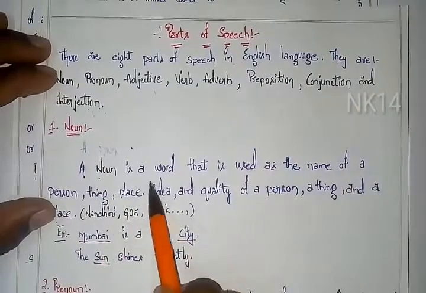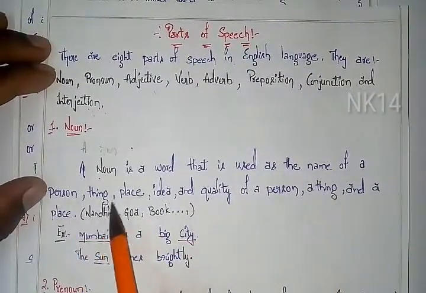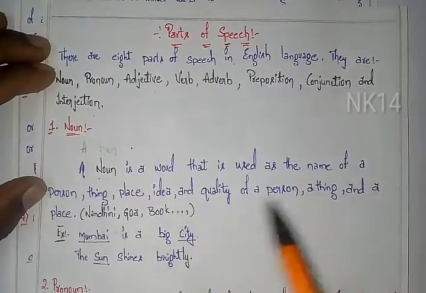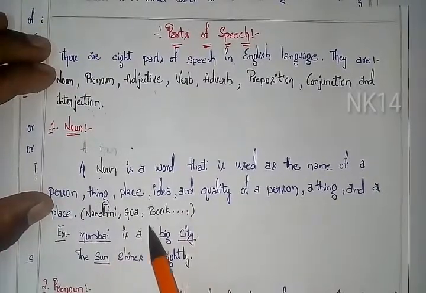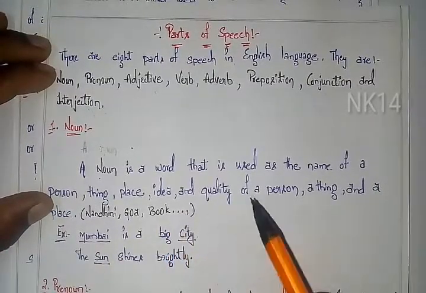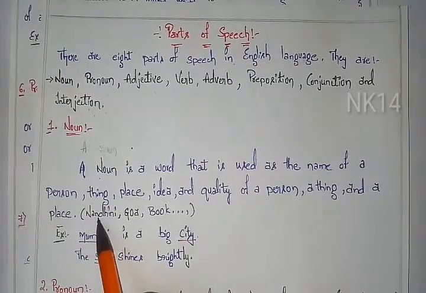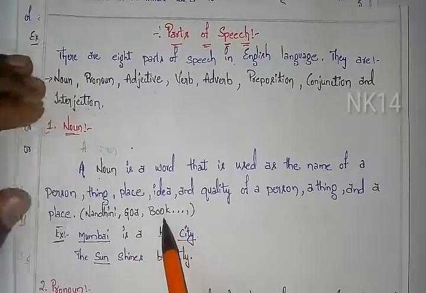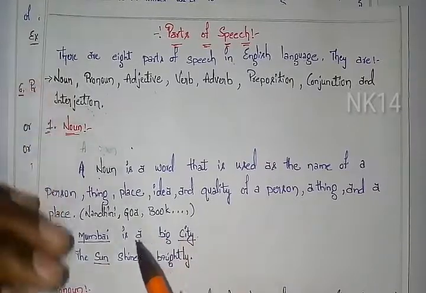Noun. A noun is a word that is used as the name of a person, thing, place, idea and quality of a person, a thing and a place. Examples in word form are Nandini, Goa, book and so on. Nandini comes under the name of a person. Next, Goa comes under the name of a place. Next, book comes under the name of a thing. So on we can take many words.